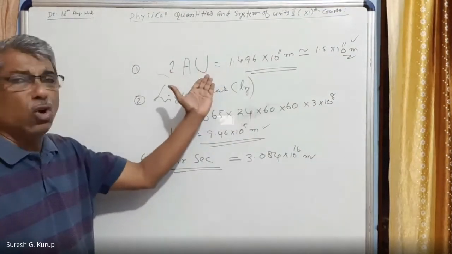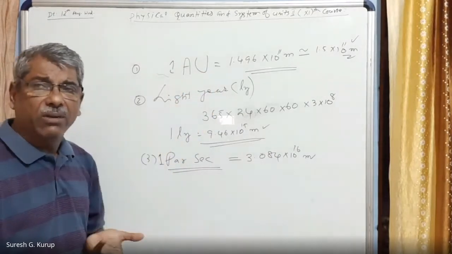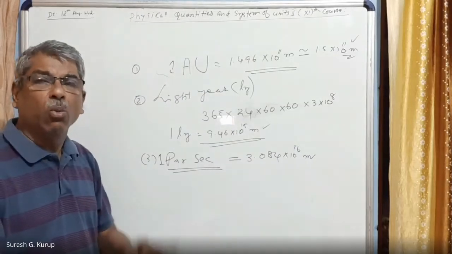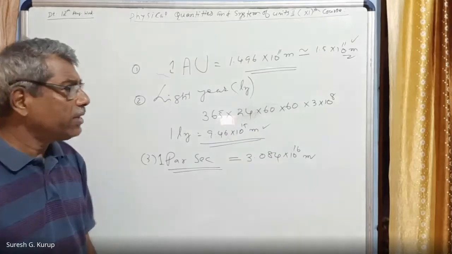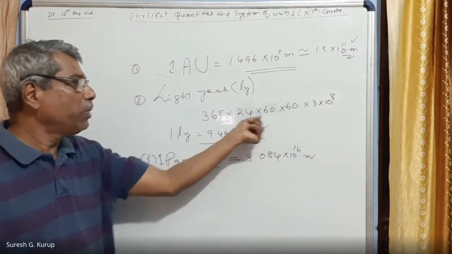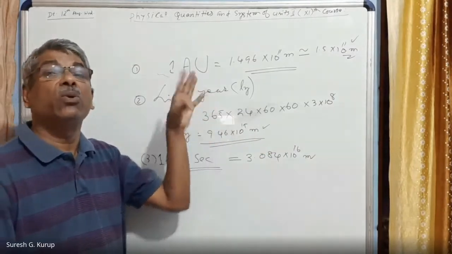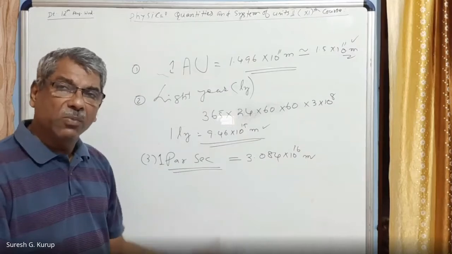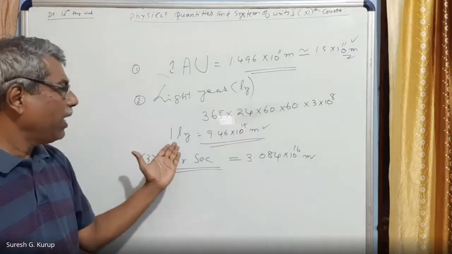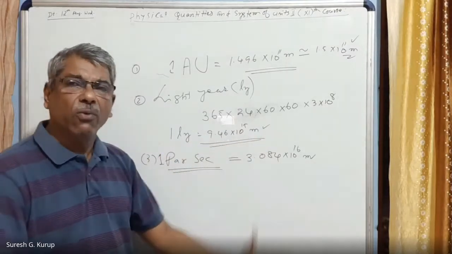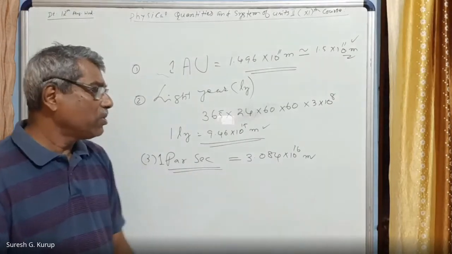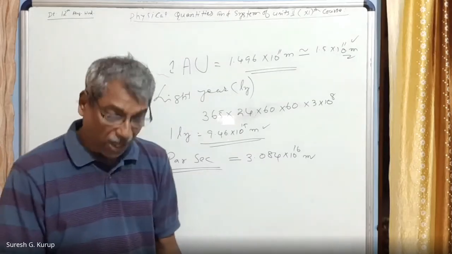One is the astronomical unit, the other is the light year. What is a light year? If anybody asks, you can speak. Light year is the distance traveled by light in 1 year, right? In 1 second, the distance traveled is 3 into 10 raised to 8 meter per second. Therefore you have to convert 1 year into seconds, and that is multiplied with the distance traveled by light in 1 second. You will get 1 light year is equal to 9.46 into 10 raised to 15 meter. The other one is parsec. Parsec is equal to 3.084 into 10 raised to 16 meter, right?